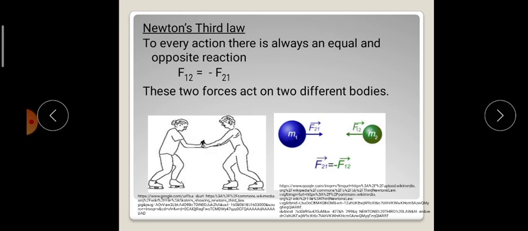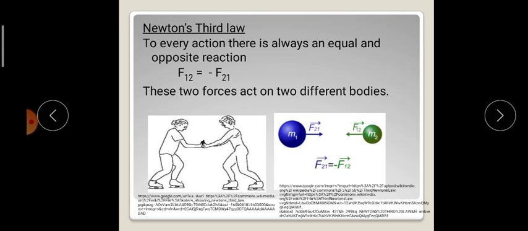Newton's third law, which is a well-known law: to every action there is an equal and opposite reaction. It can also be explained as every action force will have a reaction force, but the two forces act on two different bodies. This can be written as F12 is equal to minus F21.